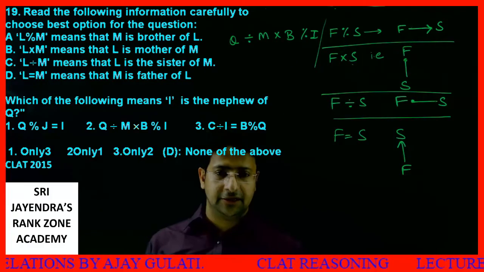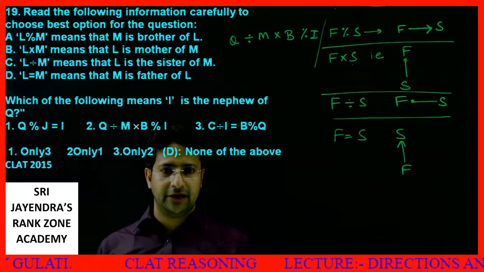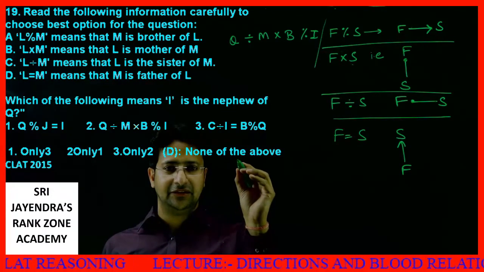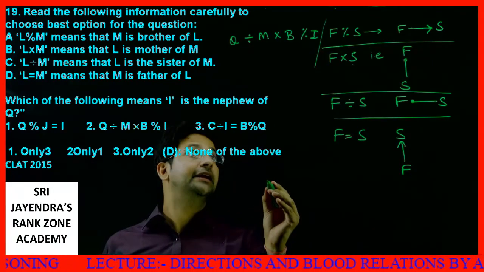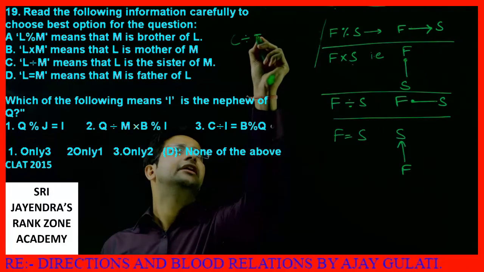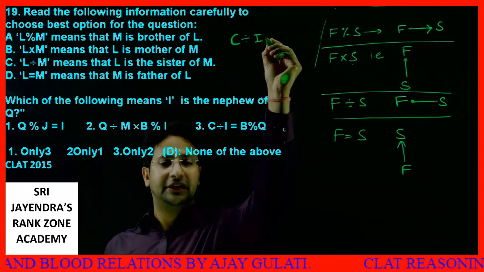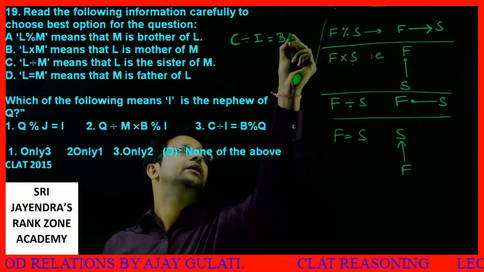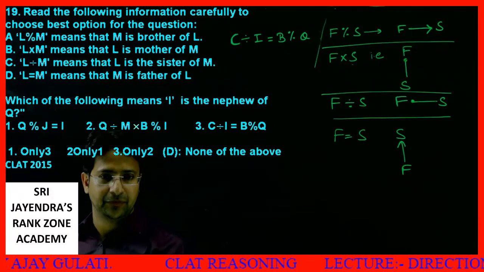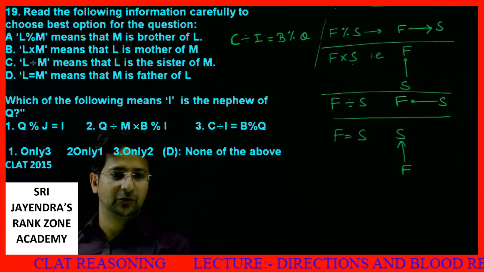The third one is C percentage I is equal to B, C divided by I. I'll do it over here, C divided by I is equal to B percentage Q, that way. Okay, now I again remove this diagram. C divided by I is equal to B percentage Q.